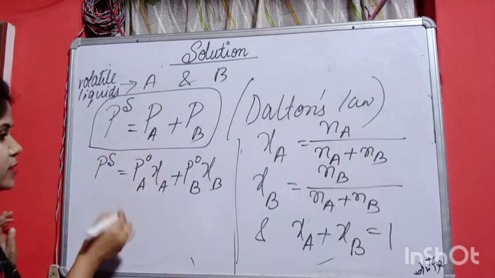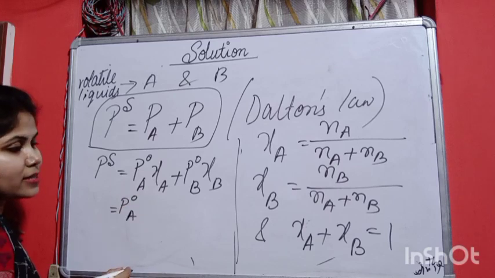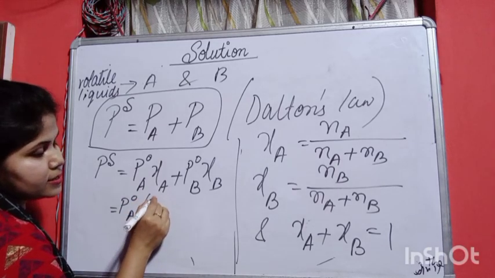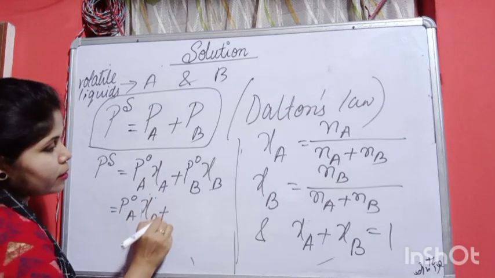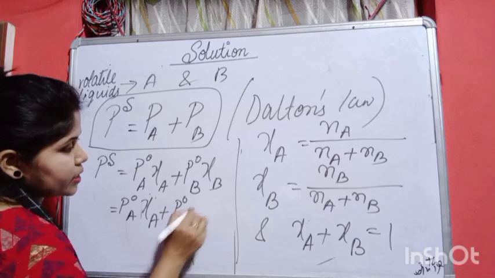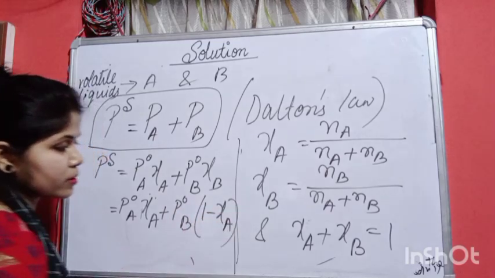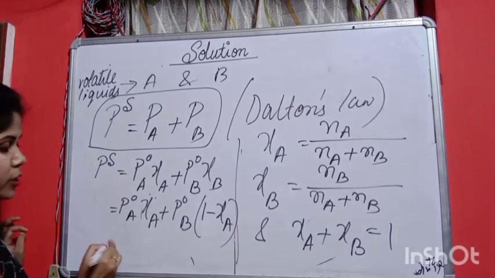So if it is like this, then what will happen? P naught A zeta A, instead of zeta A we can write, or if we don't want to write, then we can do one thing. Here we can write, instead of zeta B we can write 1 minus zeta A. Yes or no? So we can write it from this equation only.